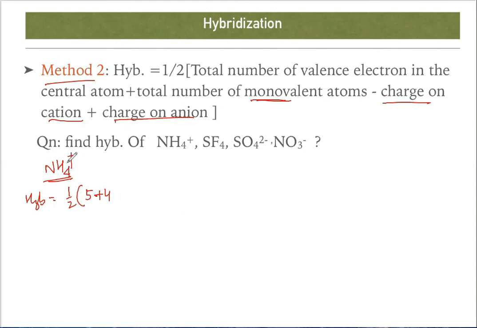Is this a cation charge? Yes. So minus 1, plus the charge on the anion. Is it an anion? No, negative charge is not there. So plus 0. So what is the total? That is 1 by 2, 8. This will be 4. So steric number is 4. What is the hybridization? sp3.